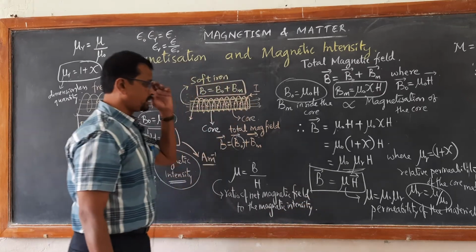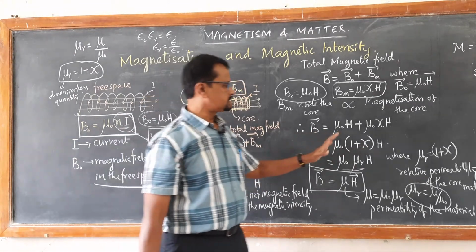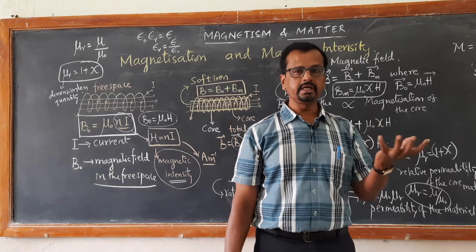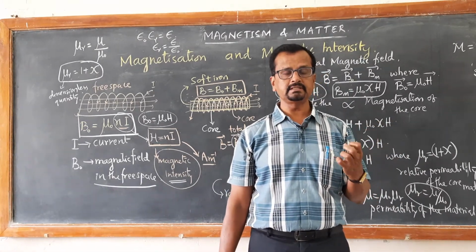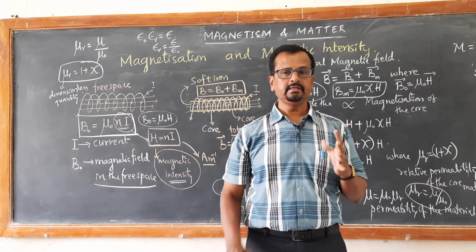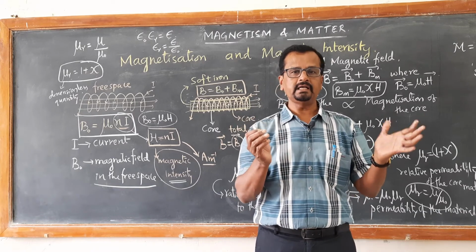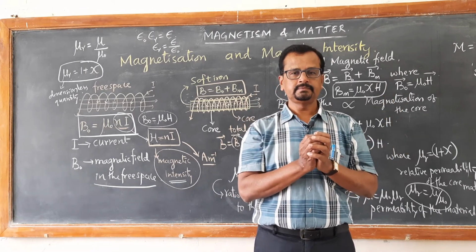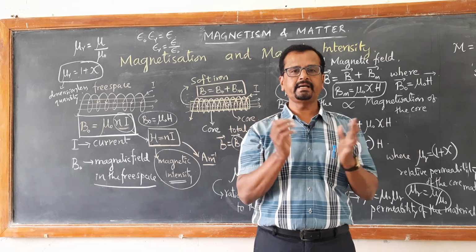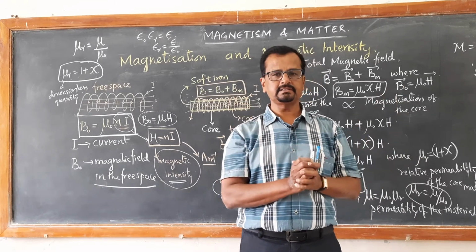Right? Now let us learn something about the susceptibility. How susceptibility of the materials leads to the magnetic properties of the materials, magnetism of the materials. So we can classify all the elements as magnetic materials: diamagnetic materials, paramagnetic materials and ferromagnetic materials.